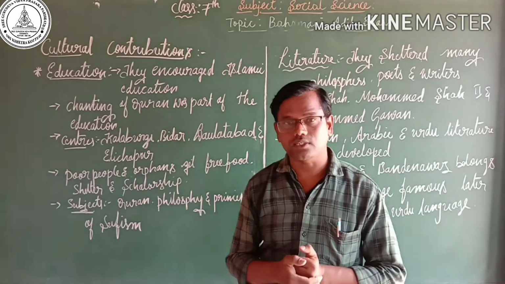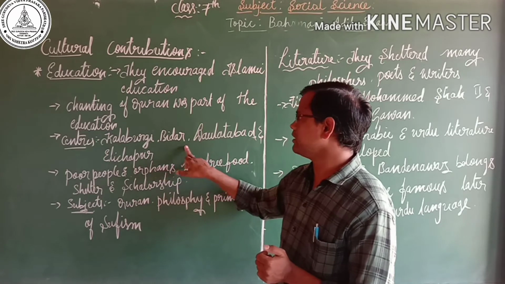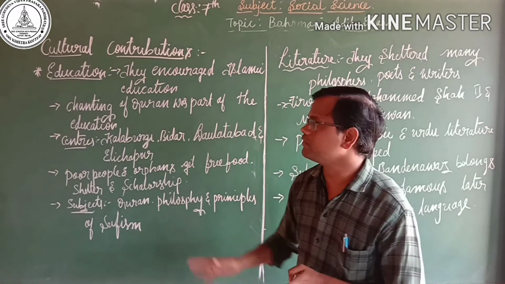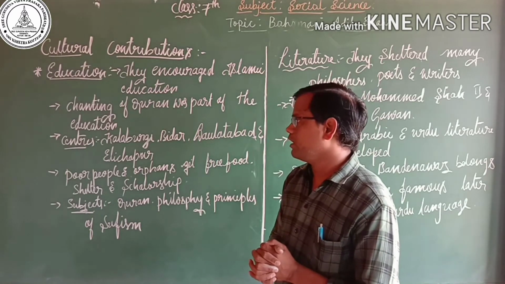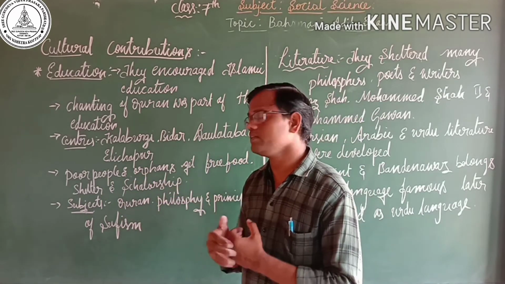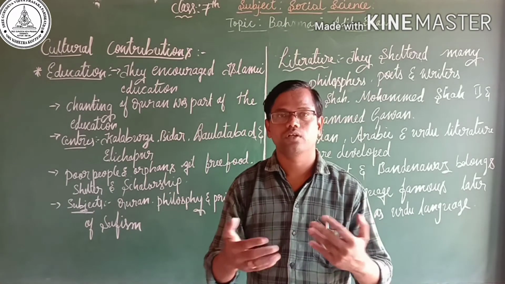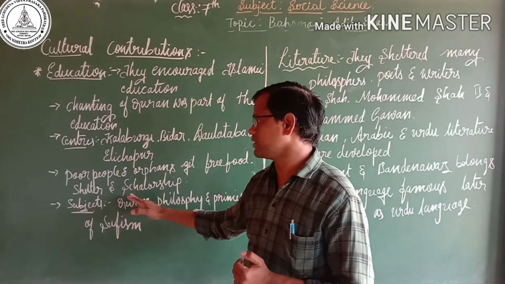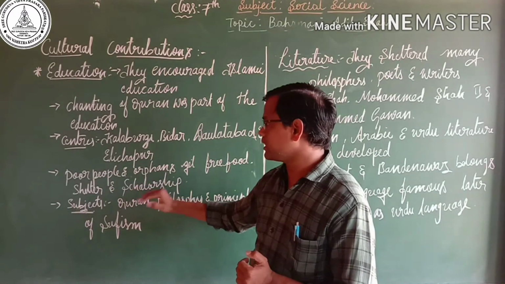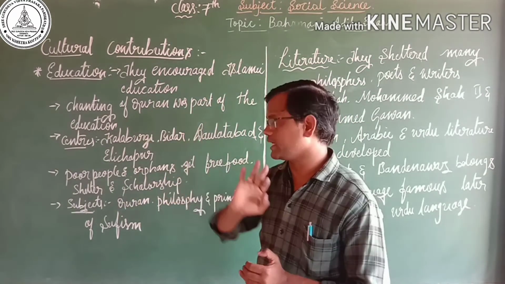Then what were the important centers during the period of the Bahmani dynasty? Those were Kalaburgi, Bidar, Daulatabad and Ilchapura. These were very important education centers of the Bahmani dynasty. Here the poor people and orphans got free food, shelter and scholarships. Nowadays we see scholarships when we go for higher education, with government scholarship facilities for students. This type of scholarship and hostel facilities we can see during the Bahmani dynasty also.